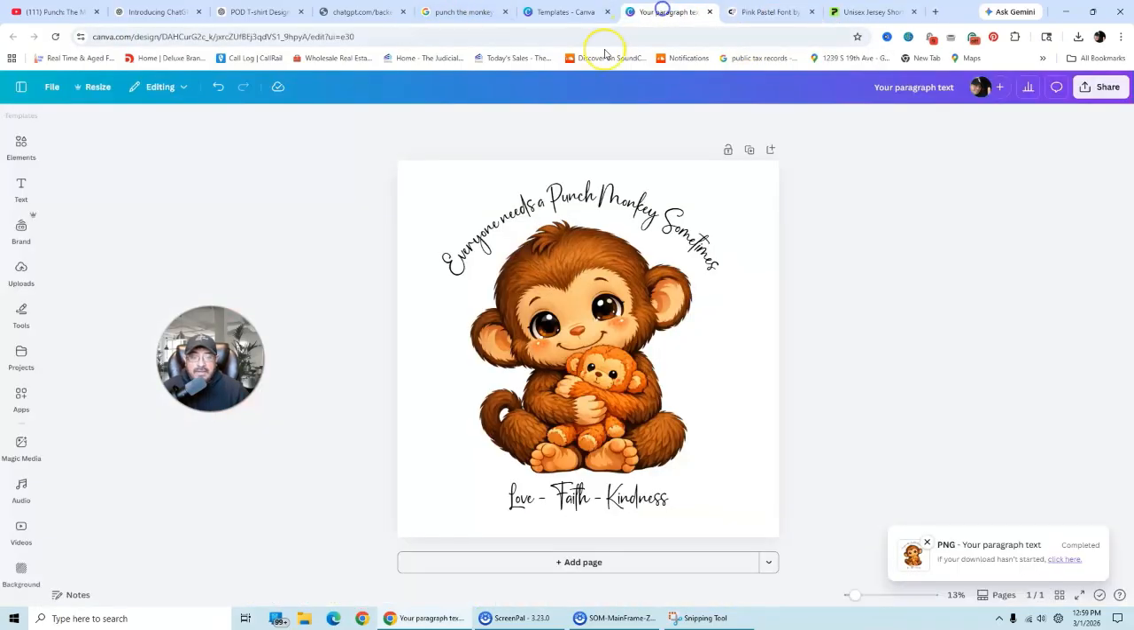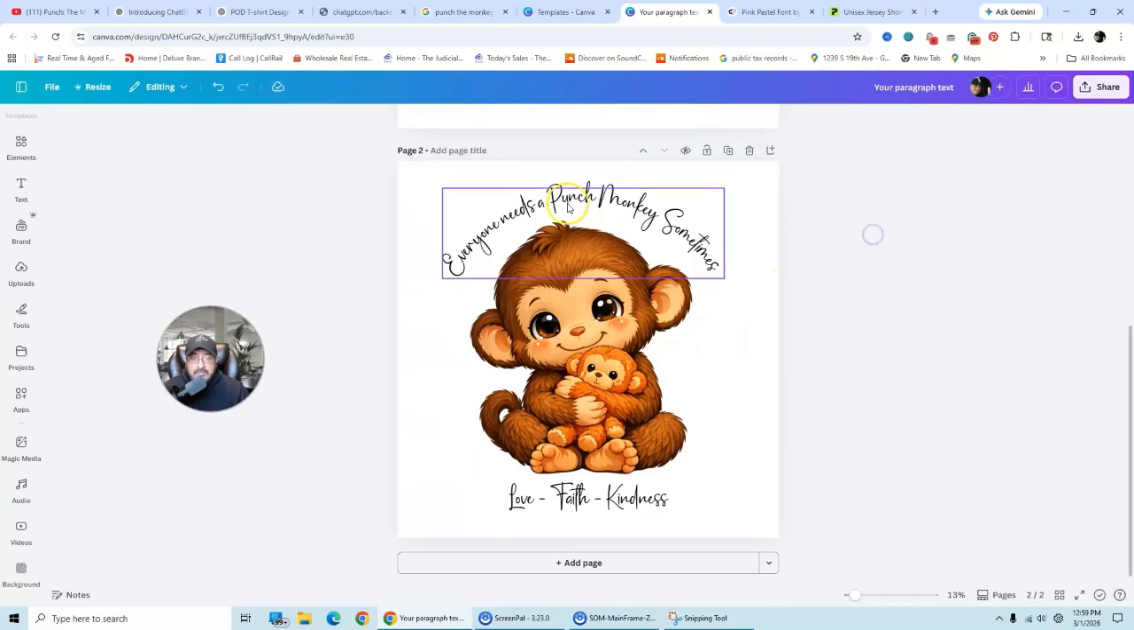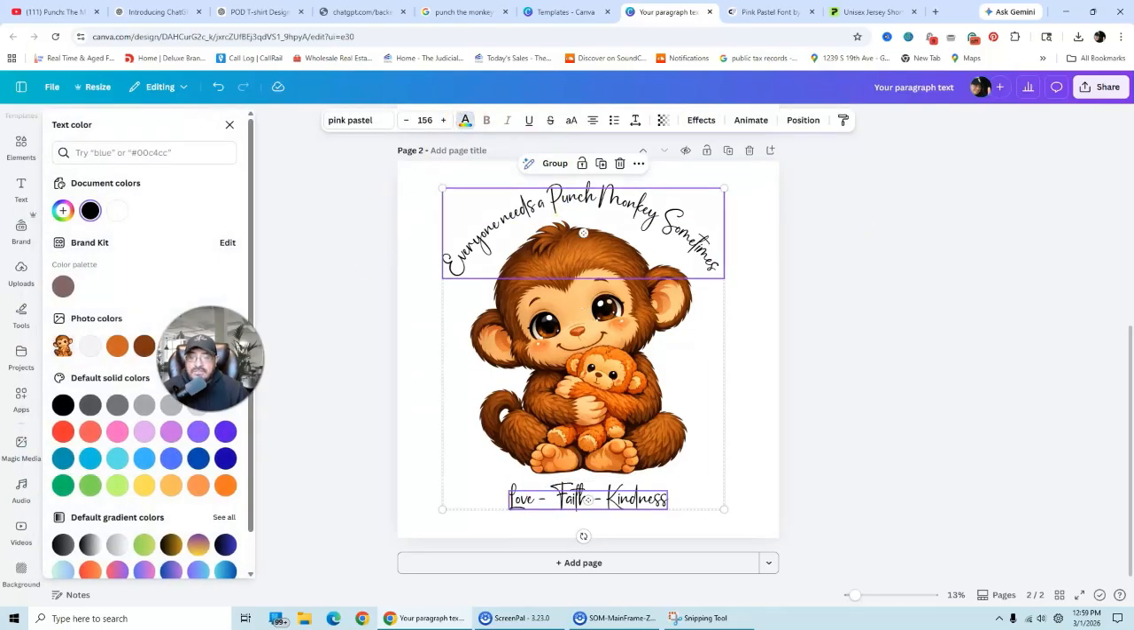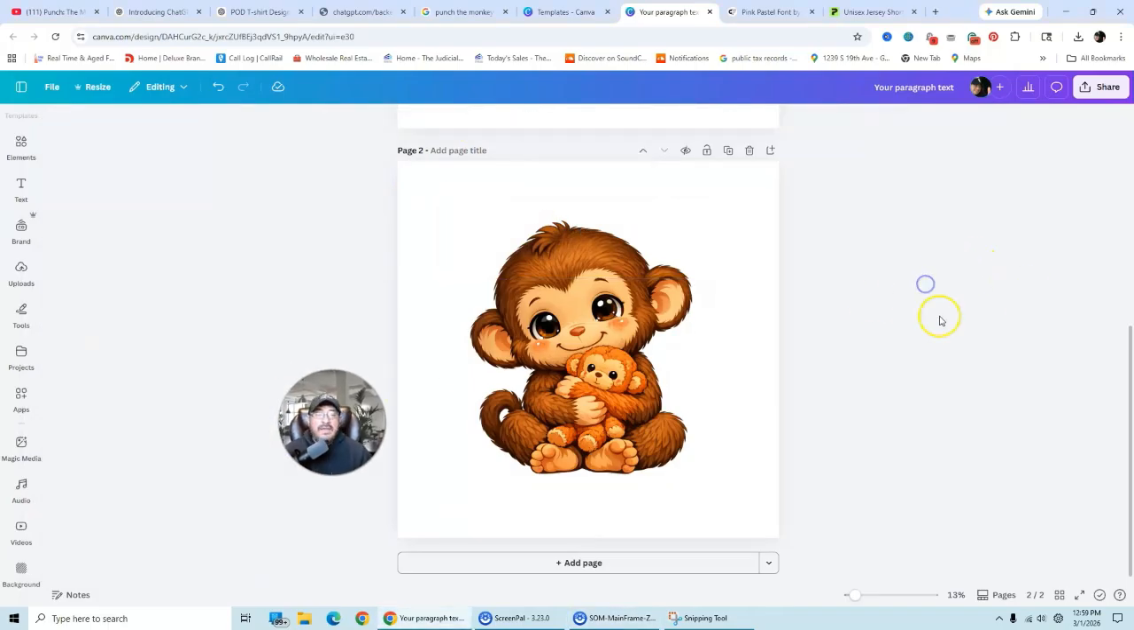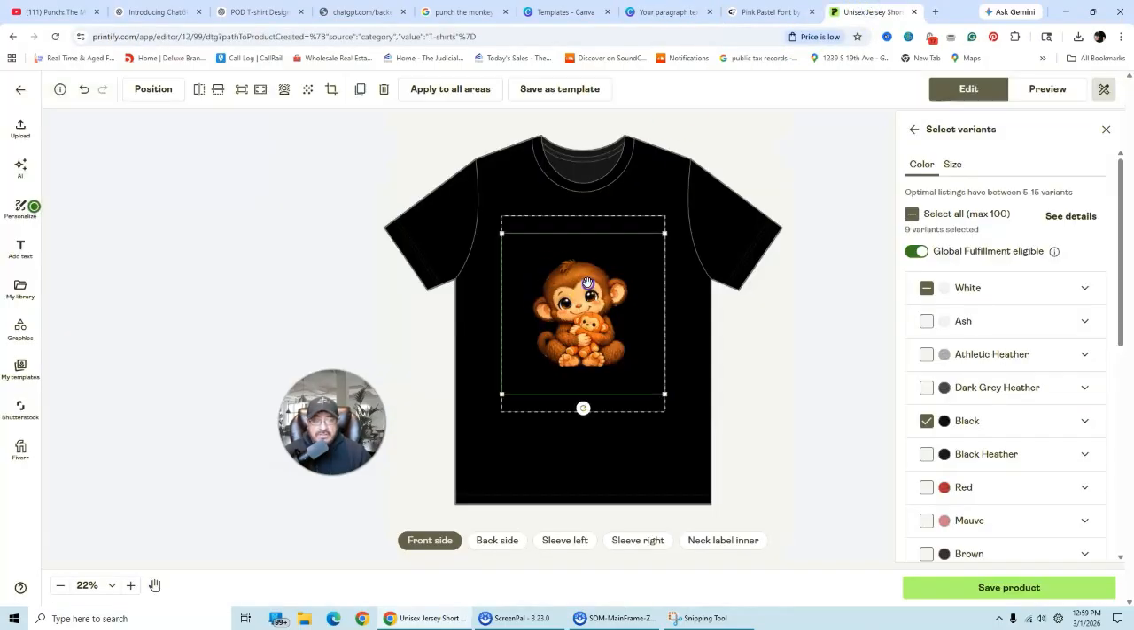So let's go back. Anytime you're going to do PLD products, you always want to make sure that you click double. You're going to make the same image and you're going to change these fonts to white. You always want to have a white image and a black image. That way you can choose different colors. So like this one, right?